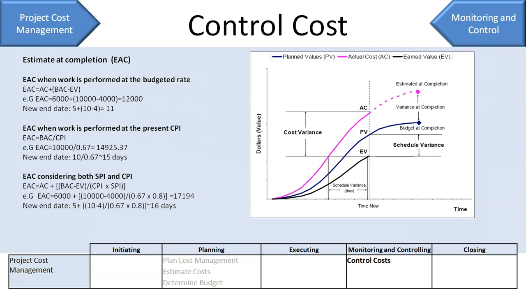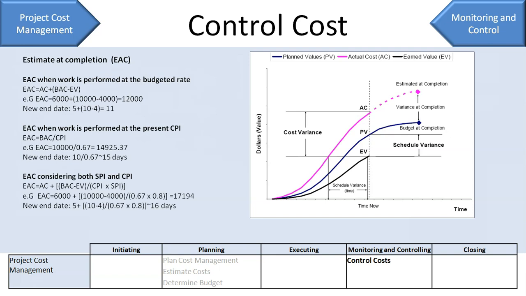And the new end date as per these assumptions will be whatever days you've already spent, that is 5, and whatever remaining work as per the original plan, that is 10 minus 4, the 6 days worth of work as per the original plan, divided by your cost performance index and your schedule performance index, which will give you approximately 16 days. It is 6 days above your original estimate for schedule.